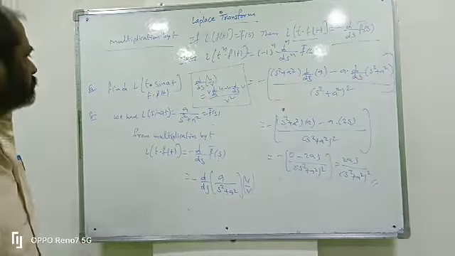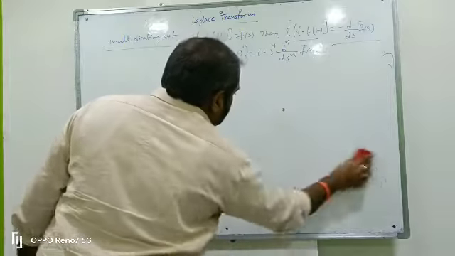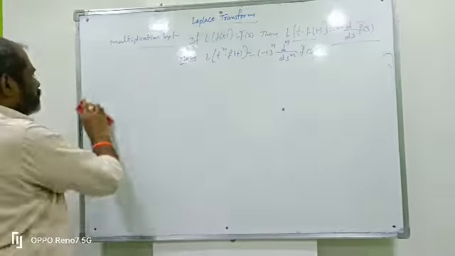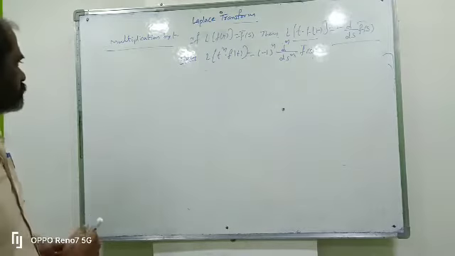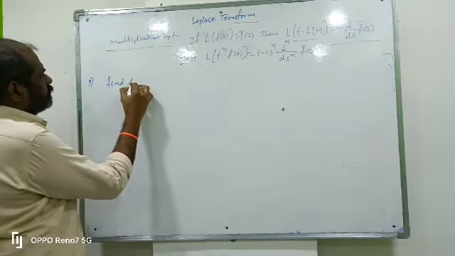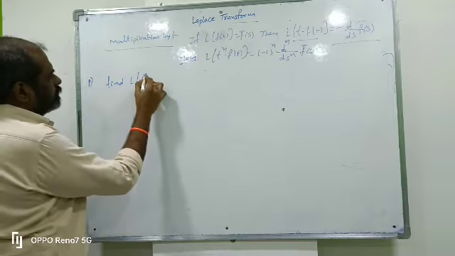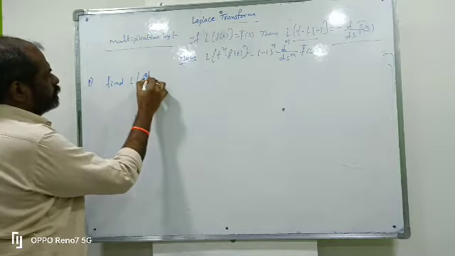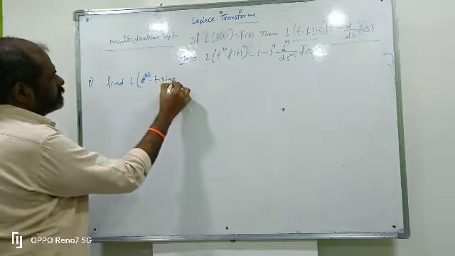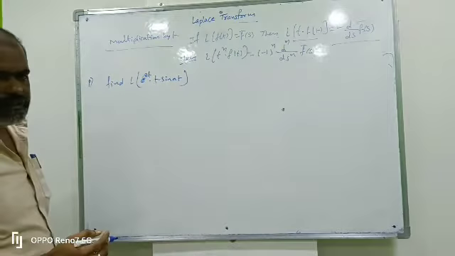This is multiplication by t. He asked the same question in another type. Find L of e power 2t into sin at.